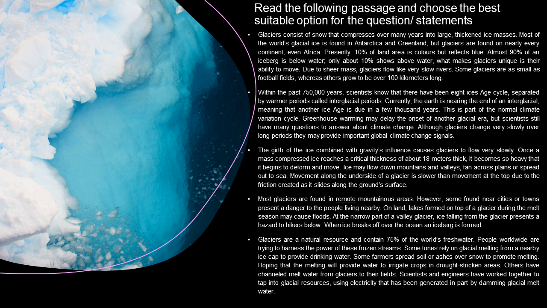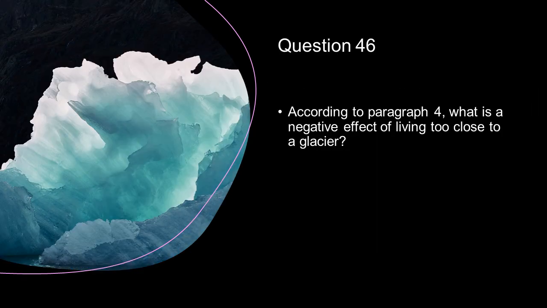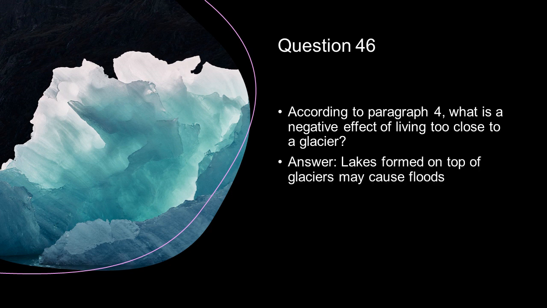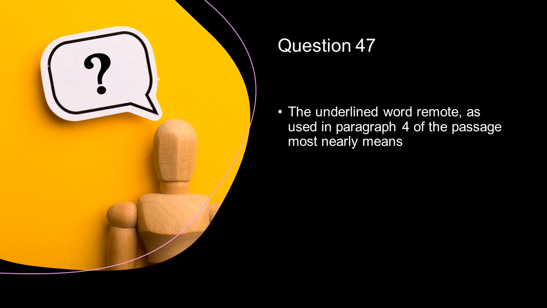So pause the video, read the passage very carefully, and then we will discuss the next questions. According to paragraph 4, what is a negative effect of living too close to a glacier? Lakes formed on top of glaciers may cause floods. The underlined word remote as used in paragraph 4 of the passage most nearly means isolated.